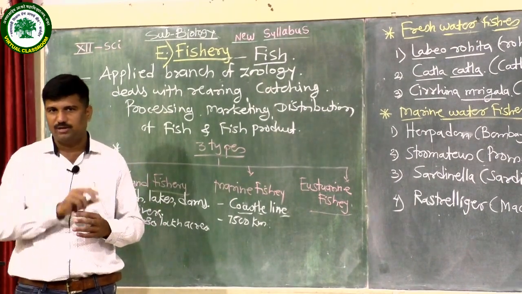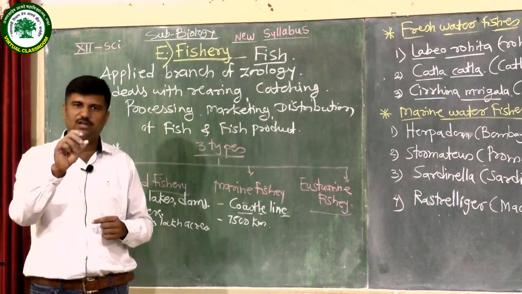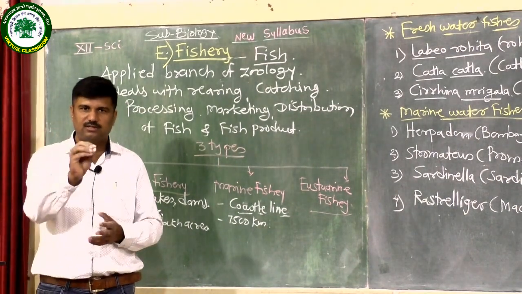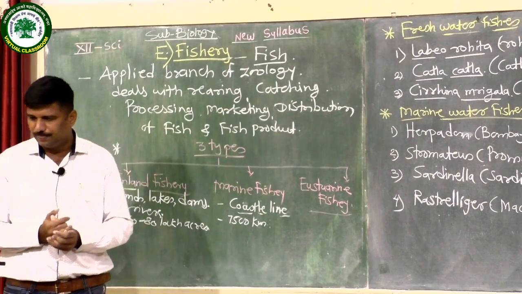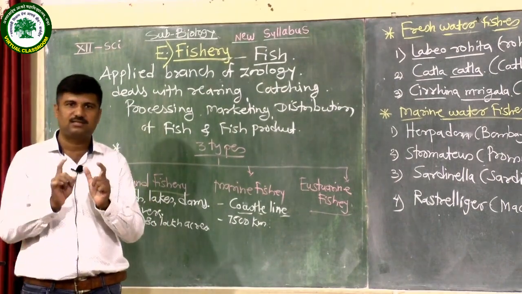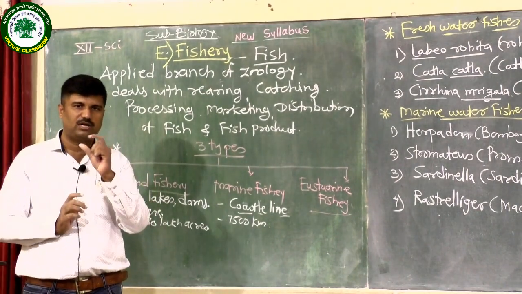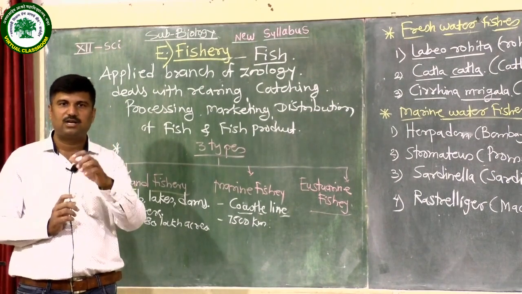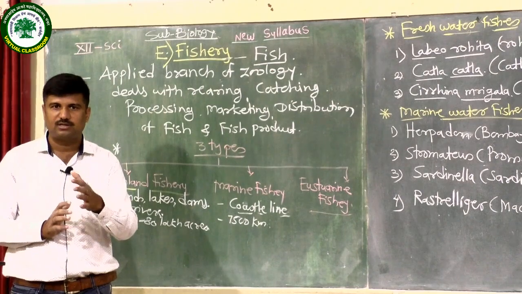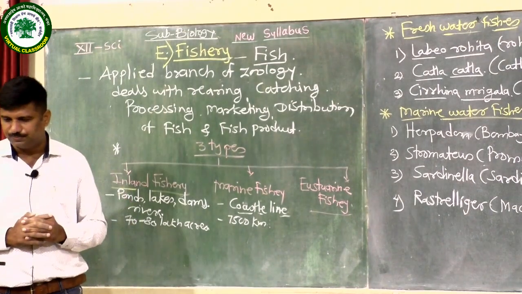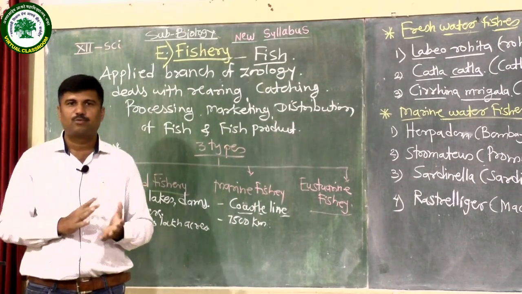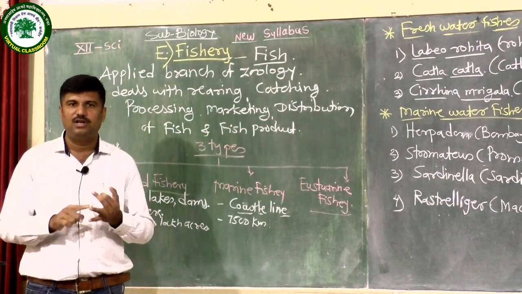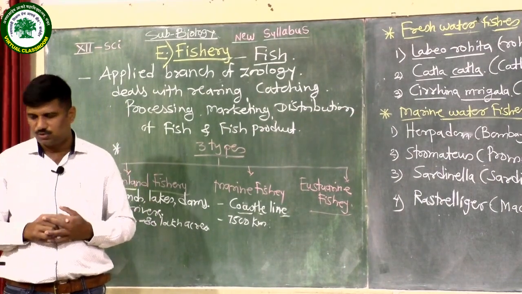This point is very, very important. The fish oil is obtained from which organ? The air bladder of the fishes. Then isinglass. Isinglass is the main word. Isinglass is used for clarifying or purifying alcoholic beverages like wine and beer. Then the other byproducts are also useful in paints, oils, and soaps.